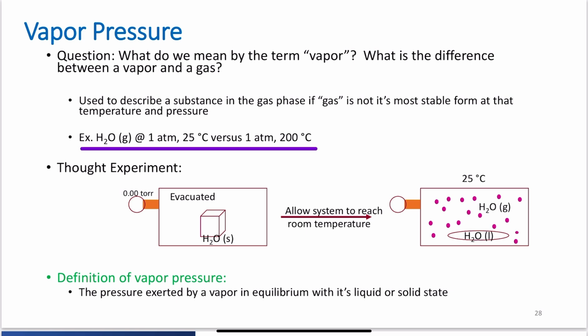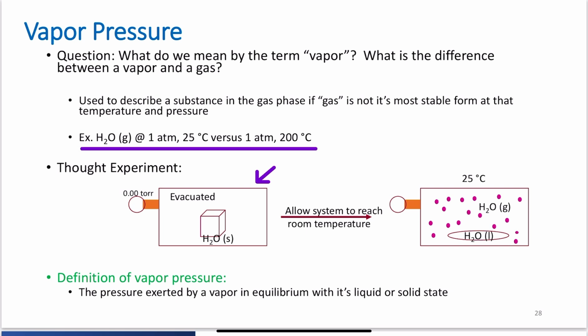And so when water's escaping into the gas phase before reaching its boiling point, it's actually called a vapor. So I want to give you a thought experiment here. Basically what we have here is a sealed off, evacuated box that I place one single ice cube in. So my water is in the solid phase.